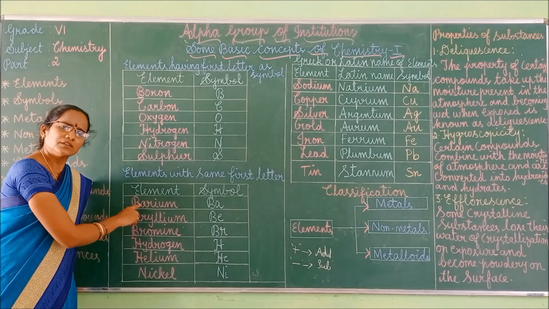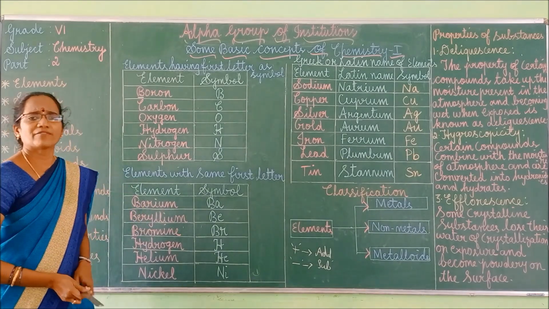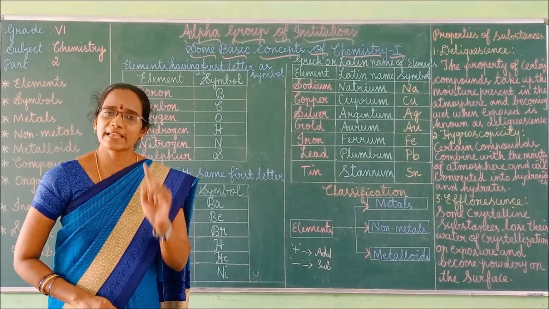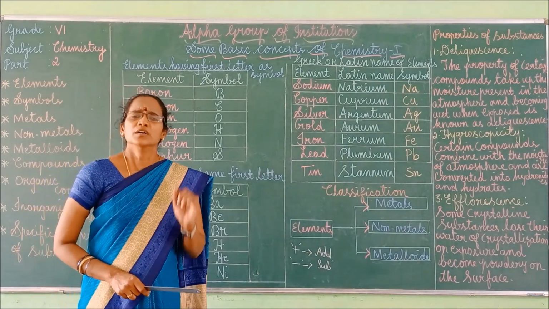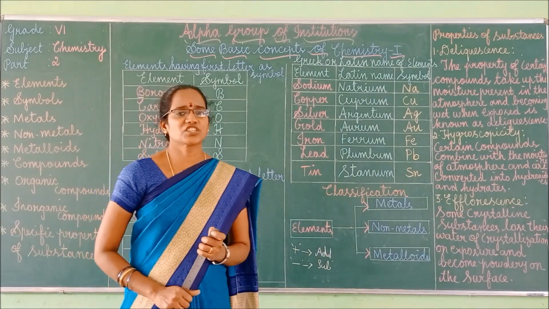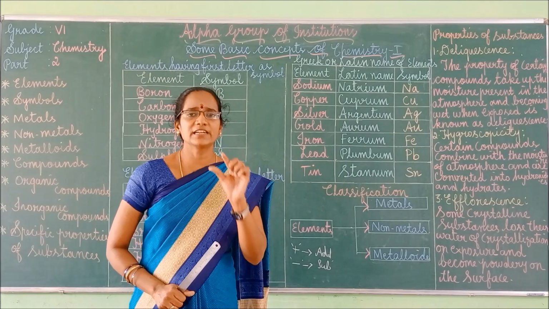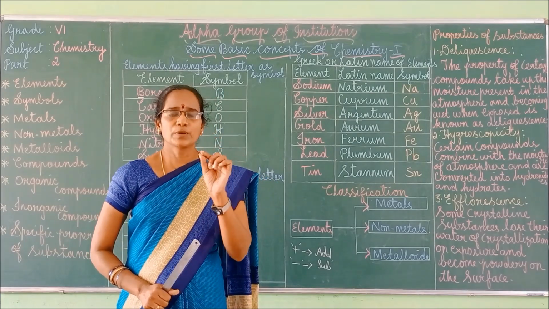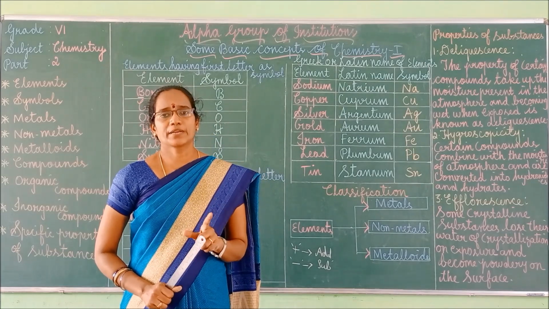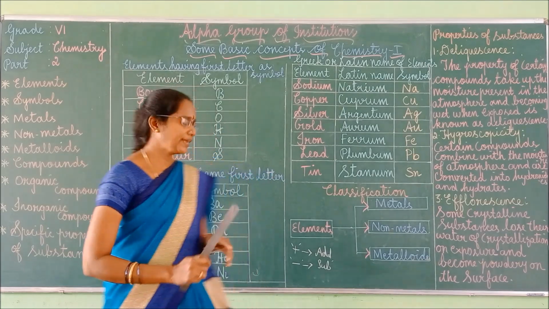Okay. If two elements have the same initial letter, then the first letter as well as the second letter should be taken as the symbol for that particular element, and the first letter should be in uppercase and the second letter in lower case.